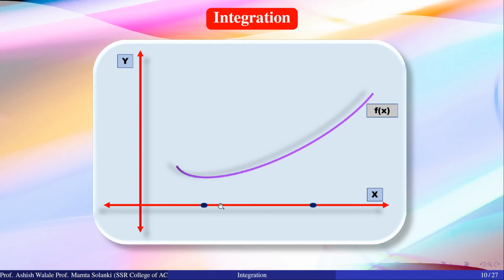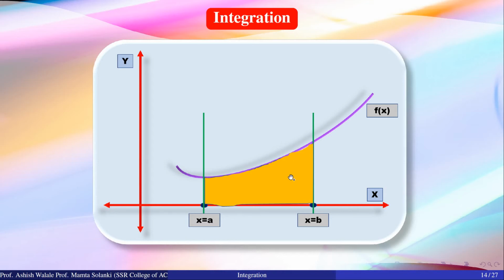Now consider two points, x is equal to a and x is equal to b on the x-axis. At these points, consider the perpendiculars which intersect the curve of the function, and the area enclosed by the x-axis, this curve of the function and these two perpendiculars.